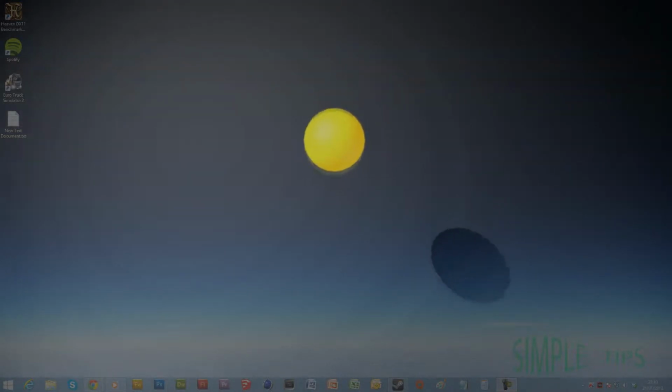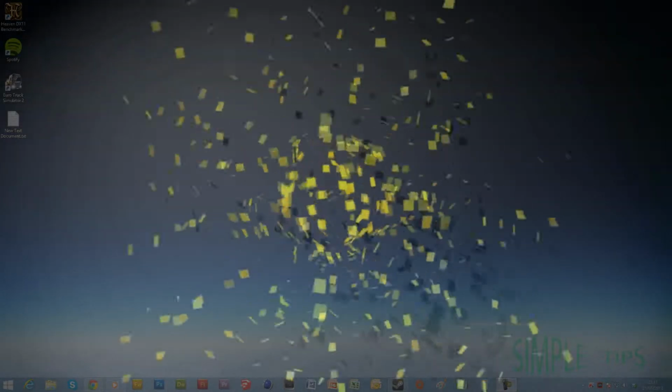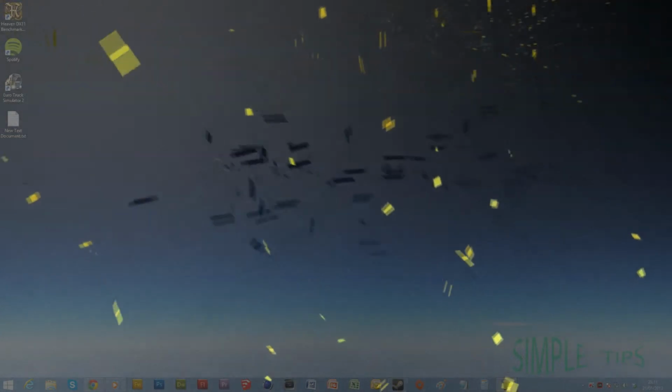Hello, Simple Tips here. Today I'm going to show you how to install TeamViewer. TeamViewer is a remote desktop connection.